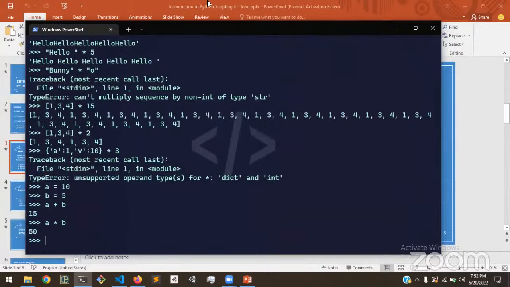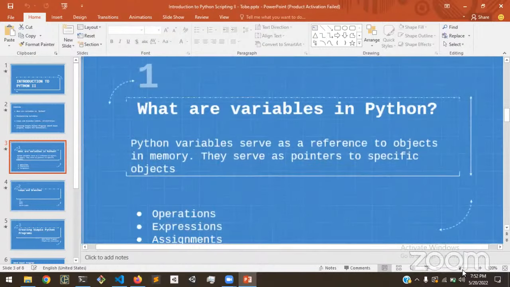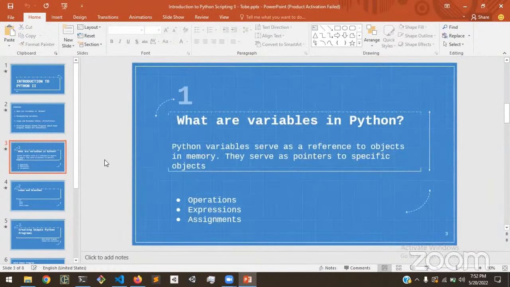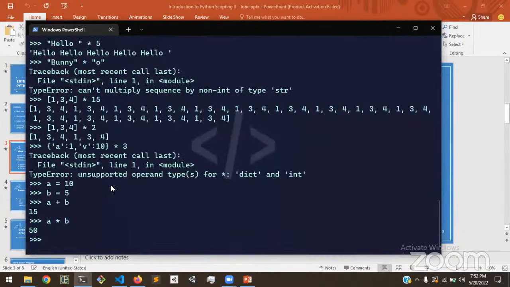Okay. Then we talk about assignments. Assignments are basically when we assign a value to a variable. So we basically create a link to that object reference and assign that to a variable. An example would be a is equal to 50. So this is an assignment. So we're assigning the object 50 to the variable a.